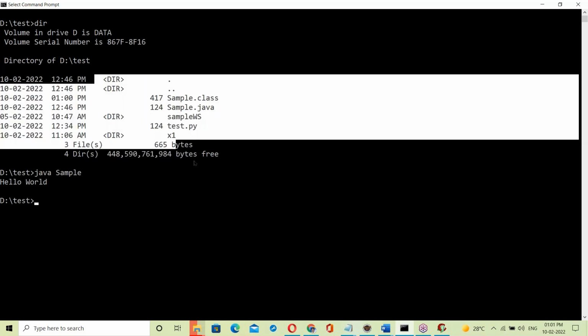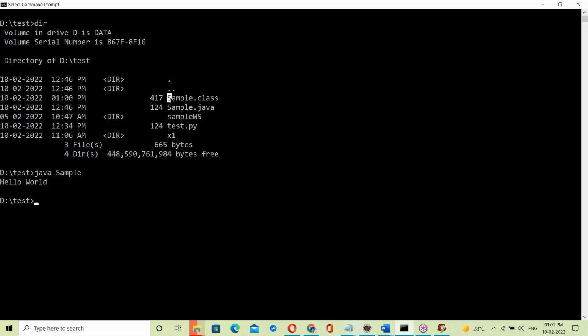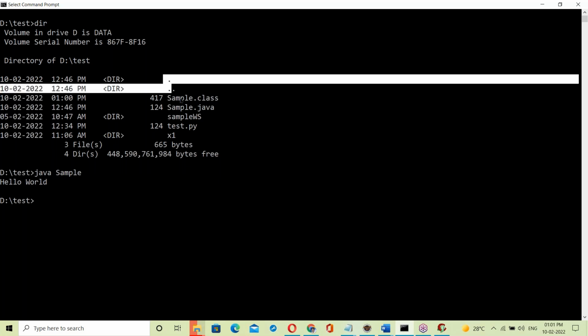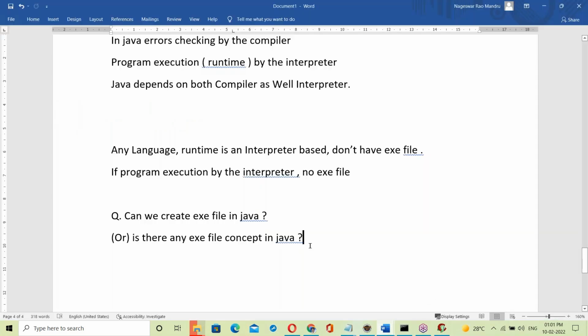In this whole process, in these steps, have you seen any exe file here? Dot class is not an exe file. Dot class is different, exe file is different. Have you seen any exe file in this whole process? No. So Java doesn't have an exe file concept here.